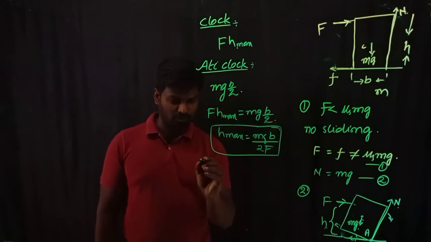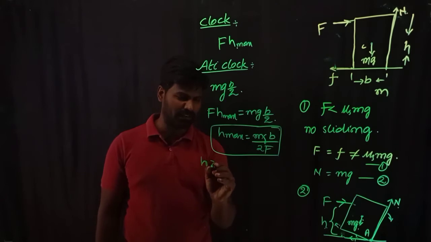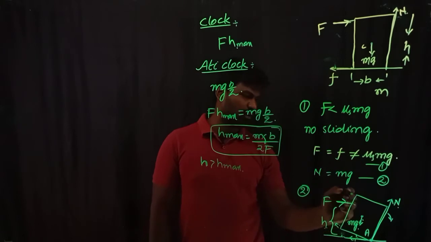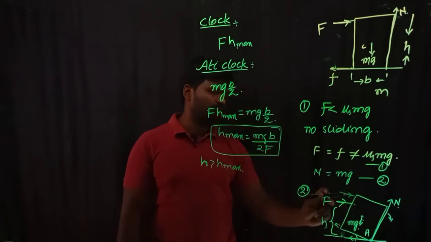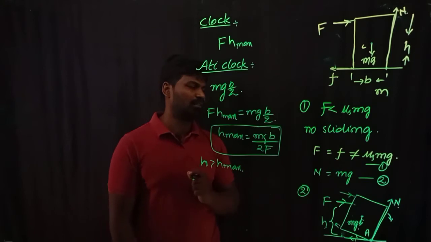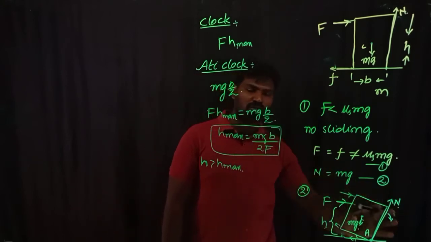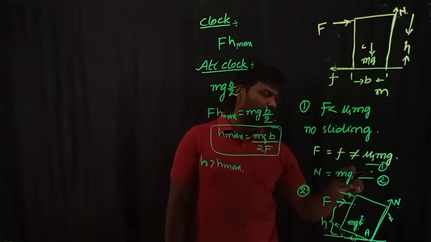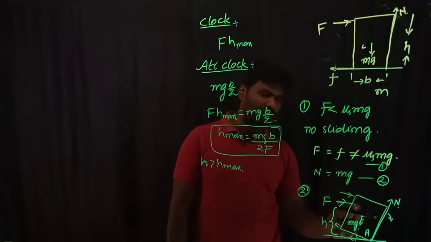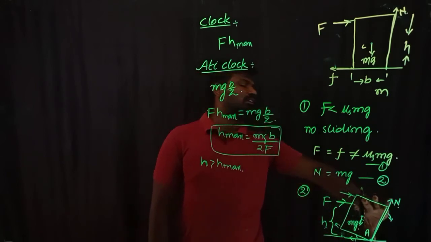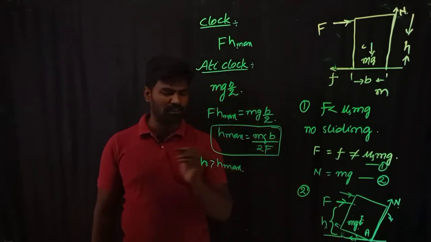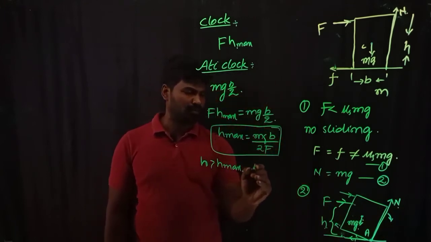If the height at which the force is applied is greater than h max, what happens? If you apply the force somewhere over here, which is greater than h max, the body will start to topple, because the torque due to the applied force will be more than the torque due to the gravitational force. The body will rotate about point A. So I can write this as the condition for toppling.